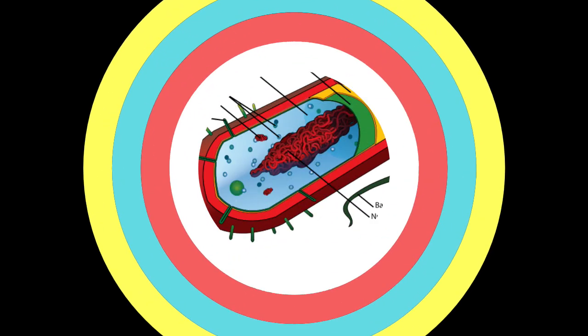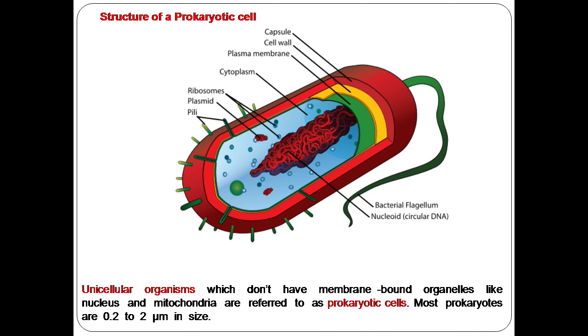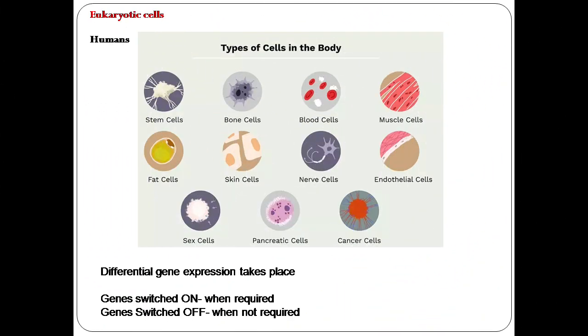This is the structure of the prokaryotic cell. A unicellular organism, for example bacteria, does not have any membrane-bound organelles such as a nucleus and mitochondria, and prokaryotic cells range from 0.2 to 2 micrometers in size. Whereas eukaryotic cells, take the example of a human, are made up of different types of cells.